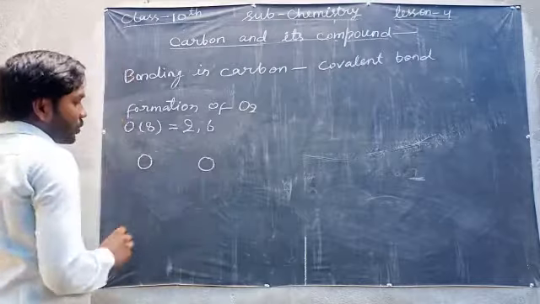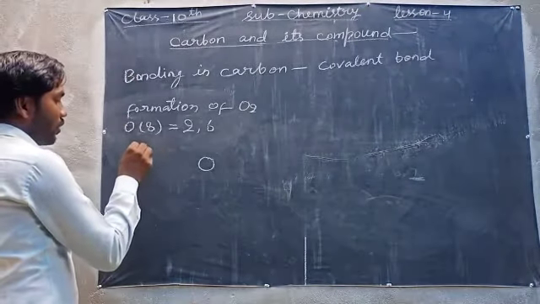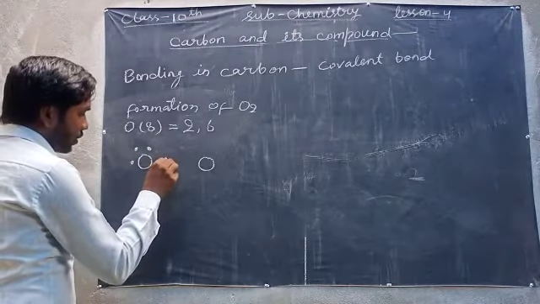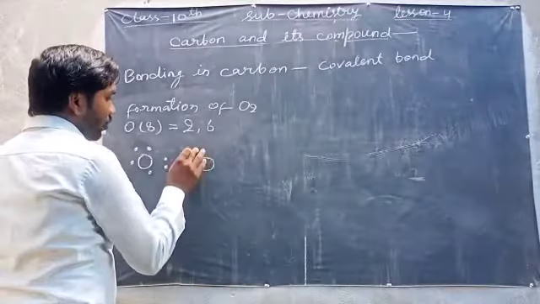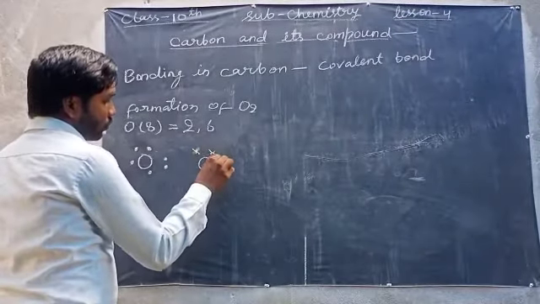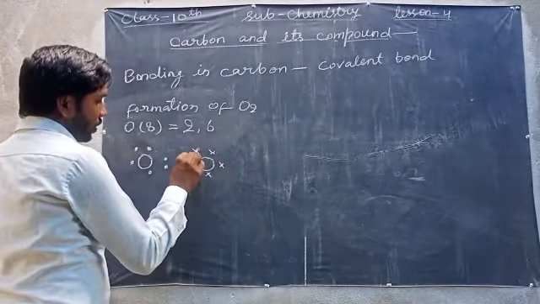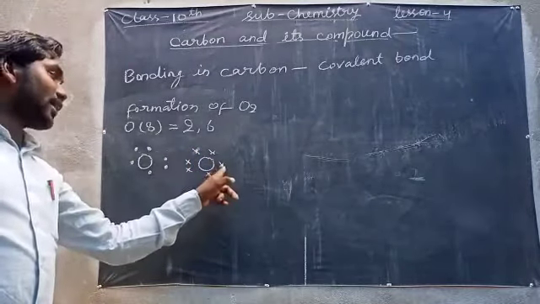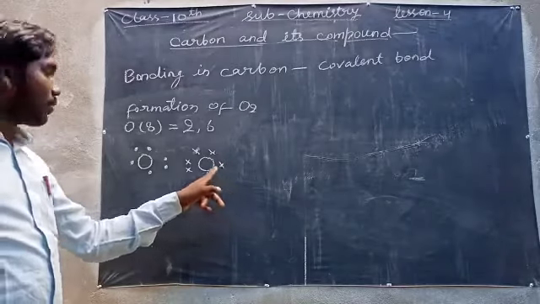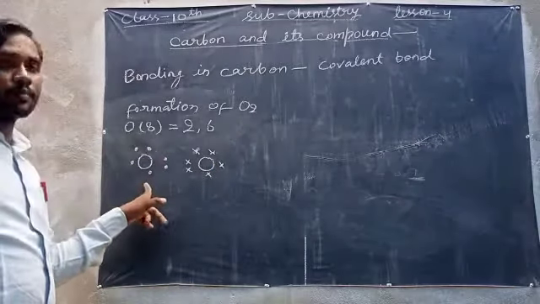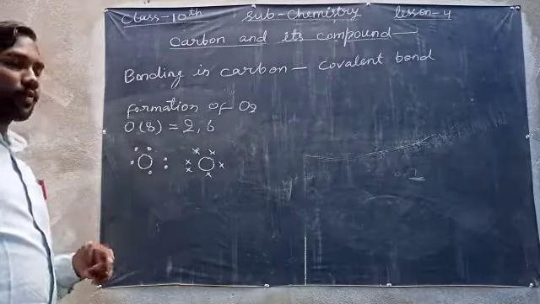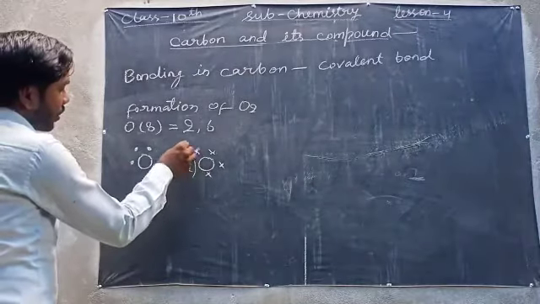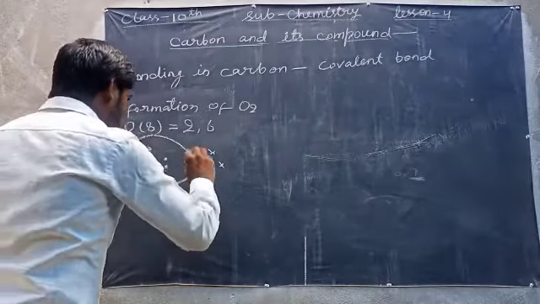So here two oxygen atoms are there. 1, 2, 3, 4, and here 2 electrons. Like the same way, 1, 2, 3, 4, this one 5 and this one 6. These are the 6 electrons of one oxygen atom, and these are the 6 electrons of another oxygen atom. Now both will share 2 electrons with each other, like this.